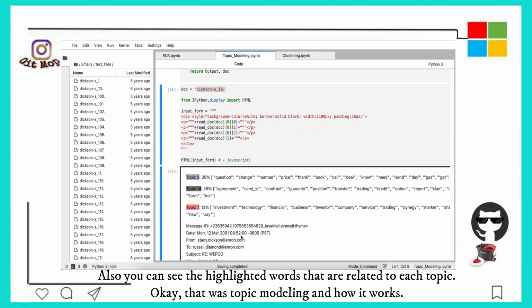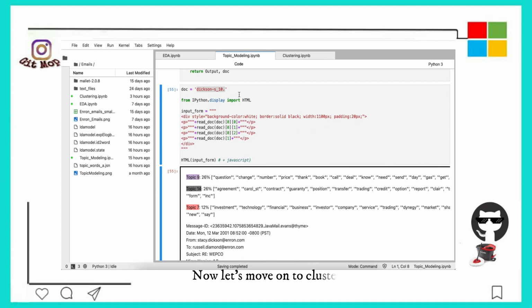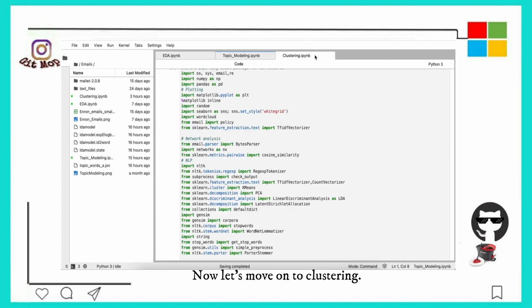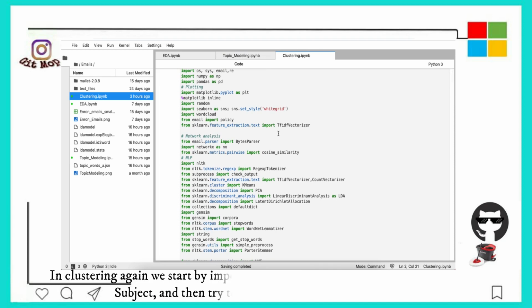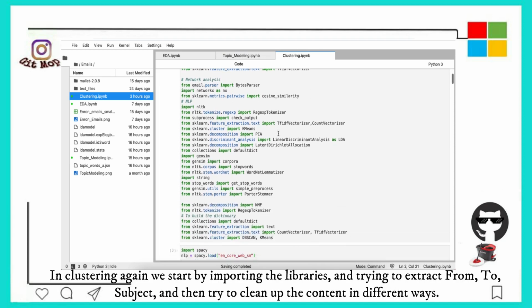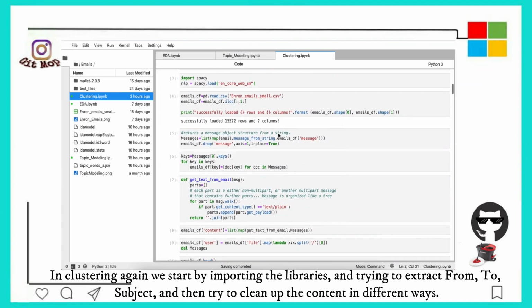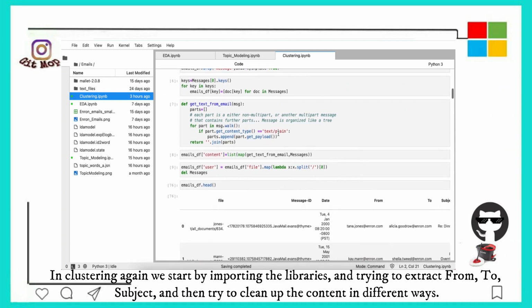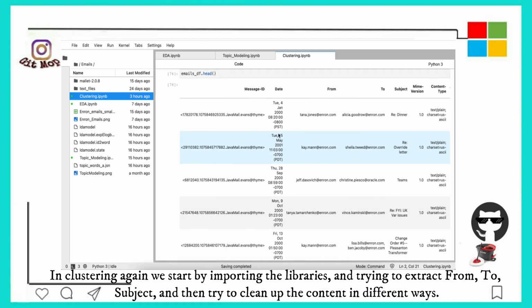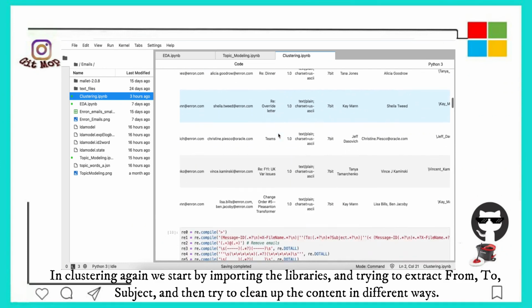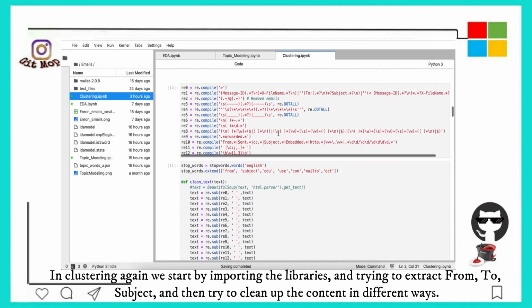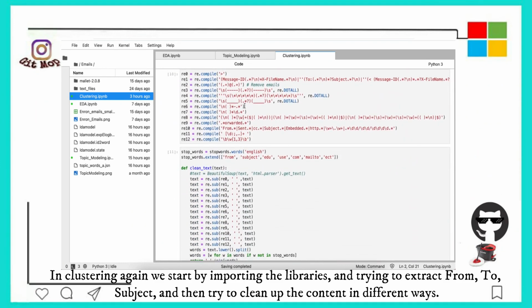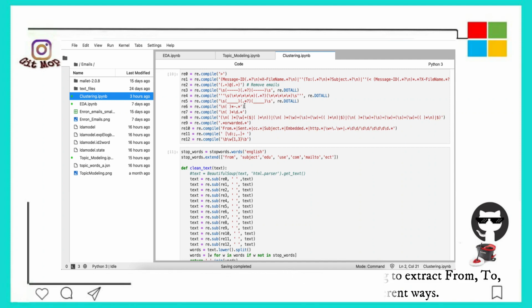Okay. That was topic modeling and how it works. Now let's move on to clustering. In clustering, again, we start by importing the libraries and extracting the subject and content, and then we clean up the content in a different way.